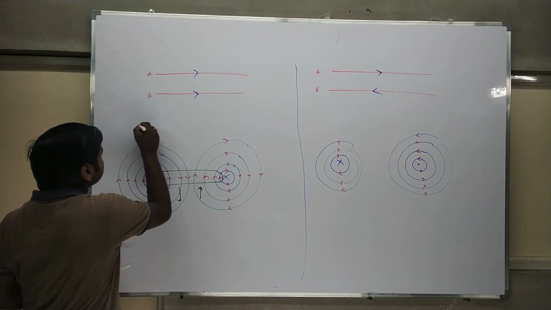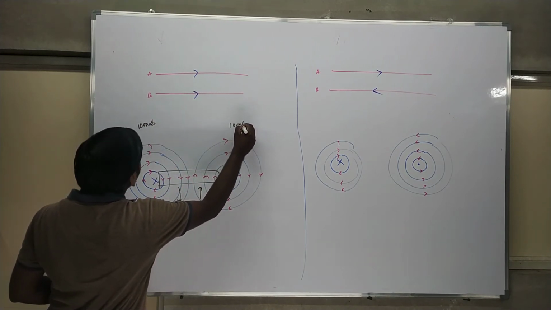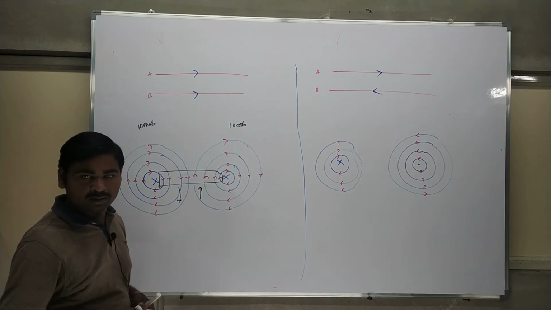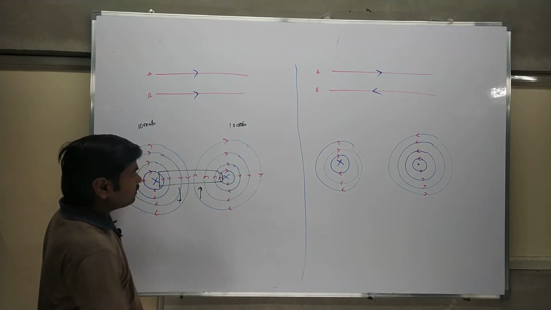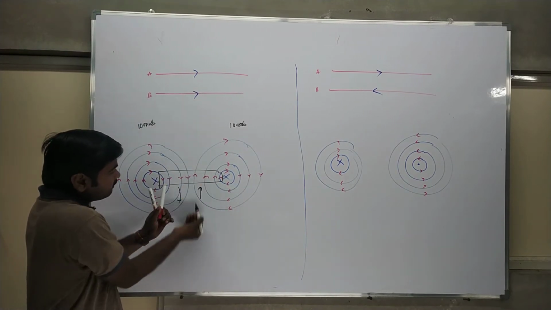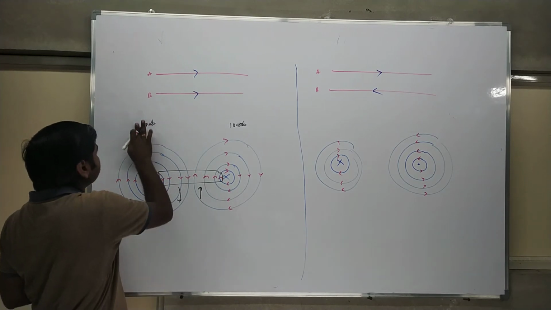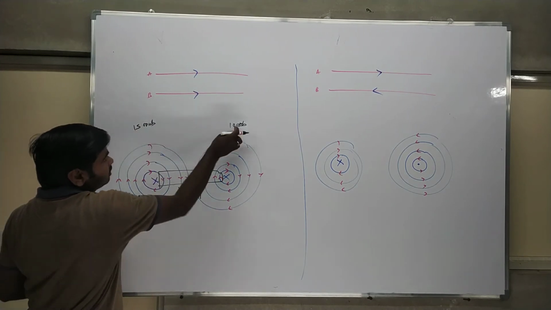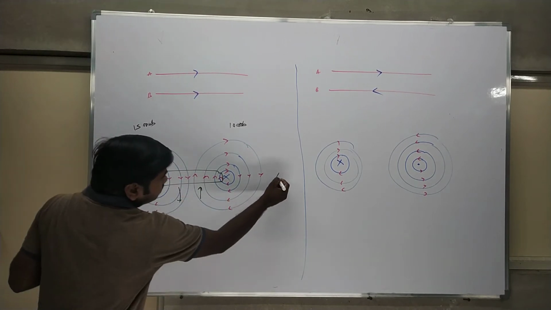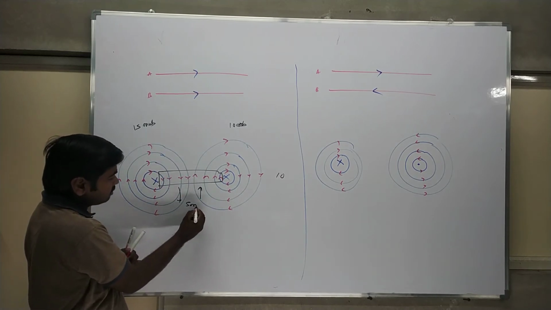Let us think it is 10 milliwebers and 10 milliwebers for both conductors, with the same current assumptions. This side 10 milliwebers, this side 10 milliwebers, but between these, 10 milliwebers minus 10 milliwebers, it may subtract to approximately 0. Or take another example: this is 15 milliwebers, this is 10 milliwebers. This side it is 15, this side it is 10, but what about this situation? 15 minus 10, it may be 5 milliwebers.